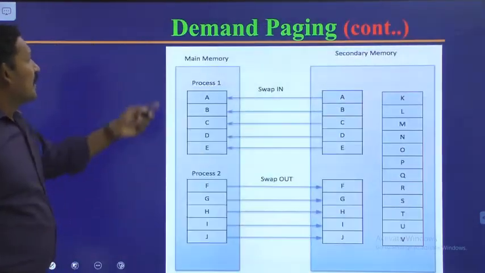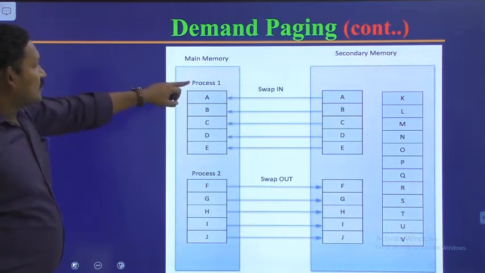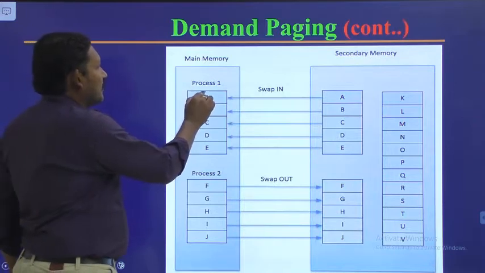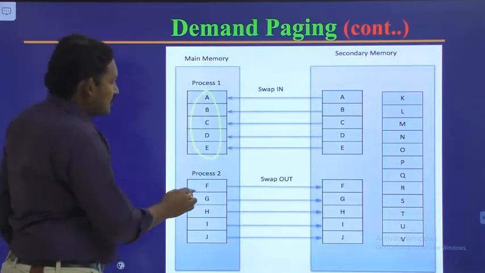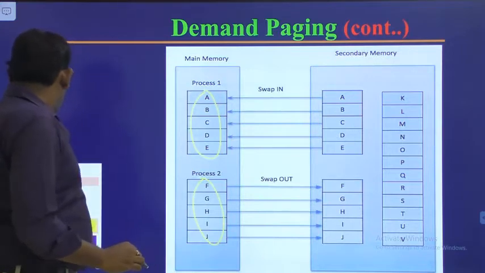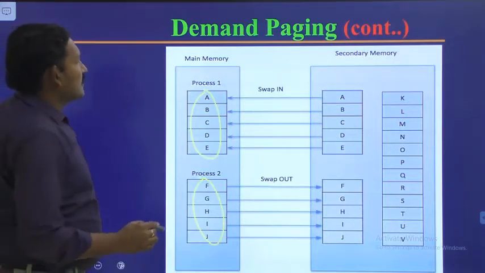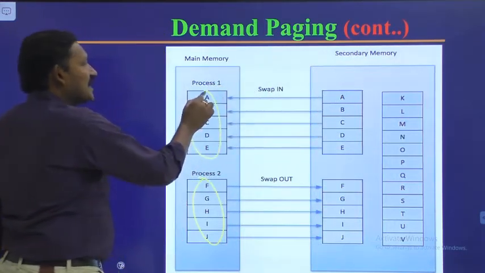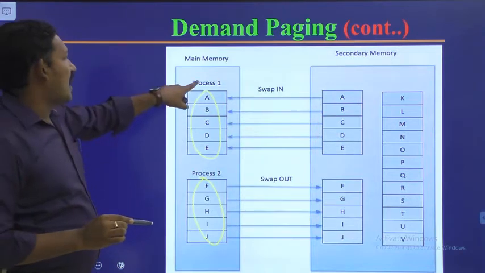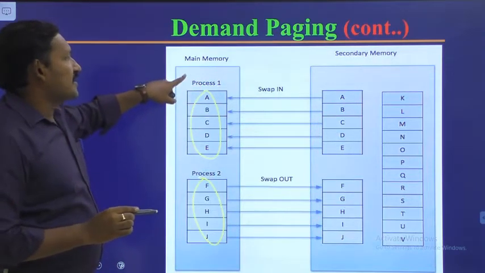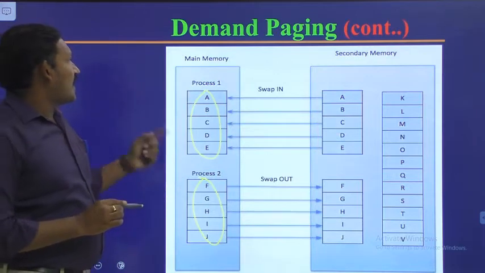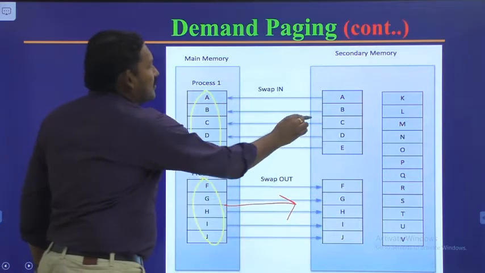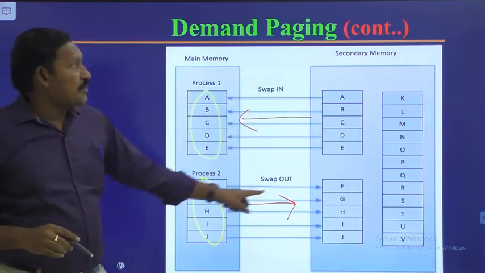So if you see here, in main memory we have process 1 and process 2. Process 1 consists of different pages. Okay, all these are pages. Process 2, all these are pages. So what we are doing is, first swap in means from secondary memory we have sent process 1, all of A, B, C, D, means all the pages of process 1 are swapped into the main memory, whereas the main memory already consists of process 2. This is swapped out, this is swapped out, this is swapped in, this is swapped out.